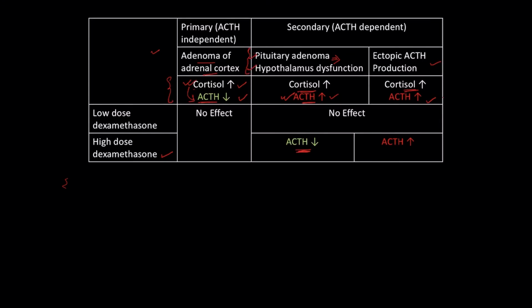But in case of ectopic ACTH production, like from lung carcinomatous cells or carcinoma of the abdominal organs, the ACTH level will still be high, because there is no scope of feedback inhibition in these carcinomatous cells, unlike in the hypothalamo-pituitary axis. Okay, so by the dexamethasone suppression test we can differentiate the primary and the secondary hyperadrenalism.